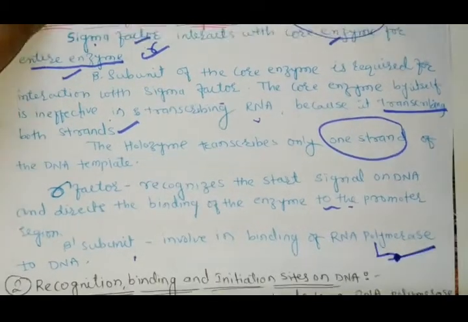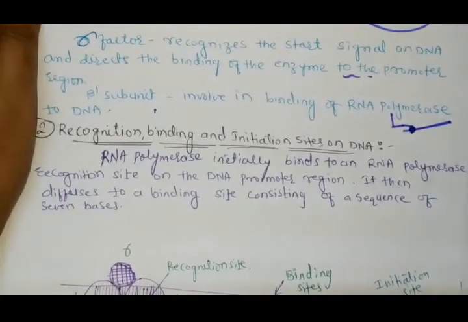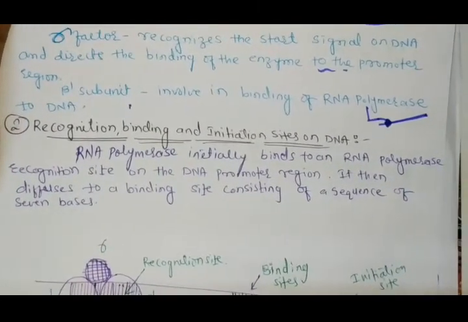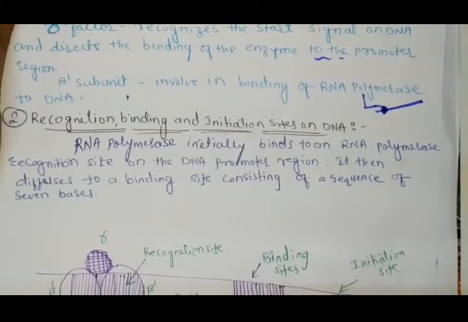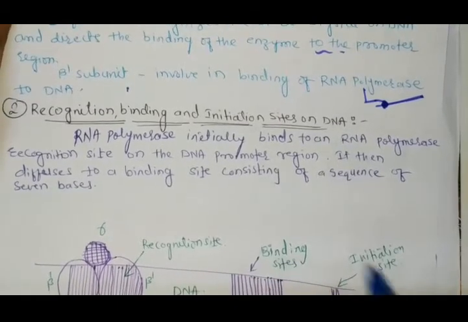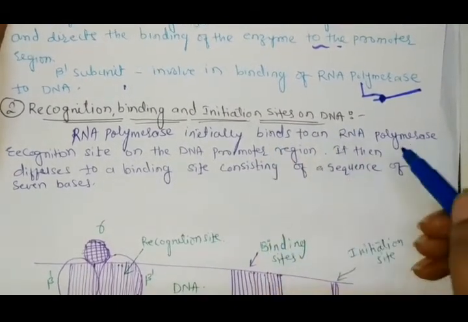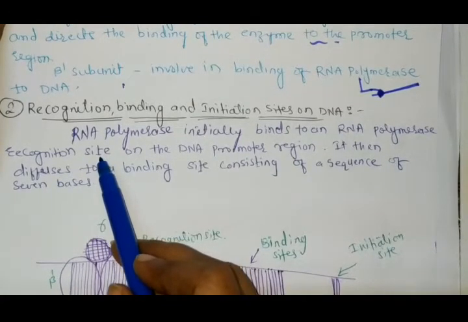Now next is recognition, binding and initiation on the DNA. For the formation of mRNA by transcription, RNA polymerase initially binds to an RNA polymerase recognition site.